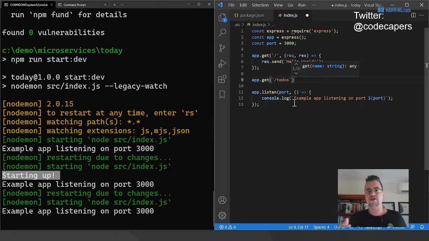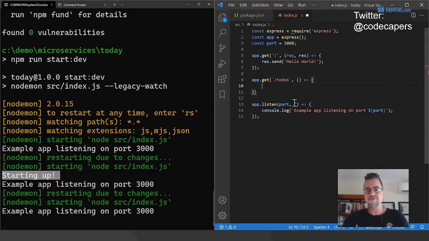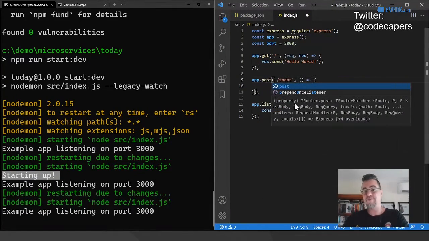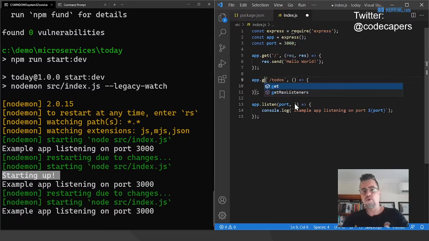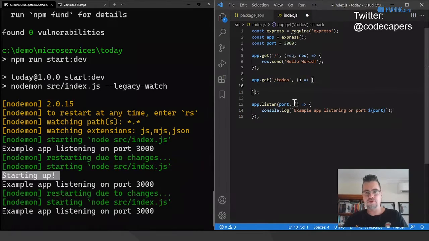So in this case, this is like a query from another microservice, and pretend this is the to-dos microservice that is responsible for getting the to-dos from somewhere and returning them for the other microservices. So we're getting a list of to-dos. That's sort of what the purpose of this is. So this is like a query. It could also be an action, like we could use a HTTP post to add a to-do to the database. Or we use a get to retrieve a list of to-dos, or we have a get for maybe a single to-do to return.